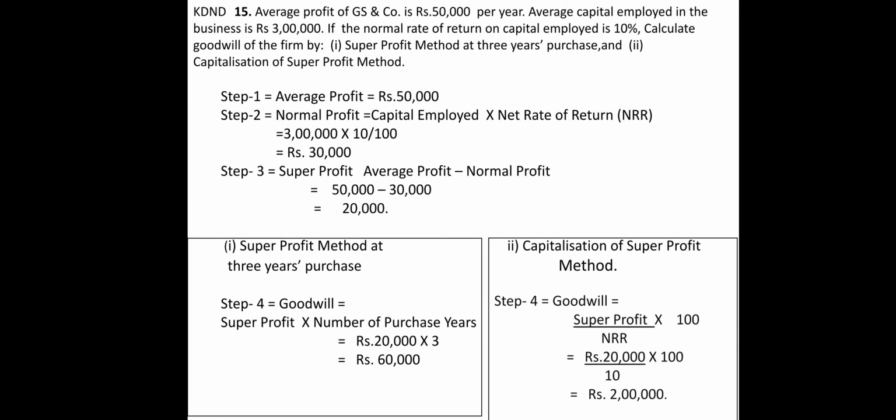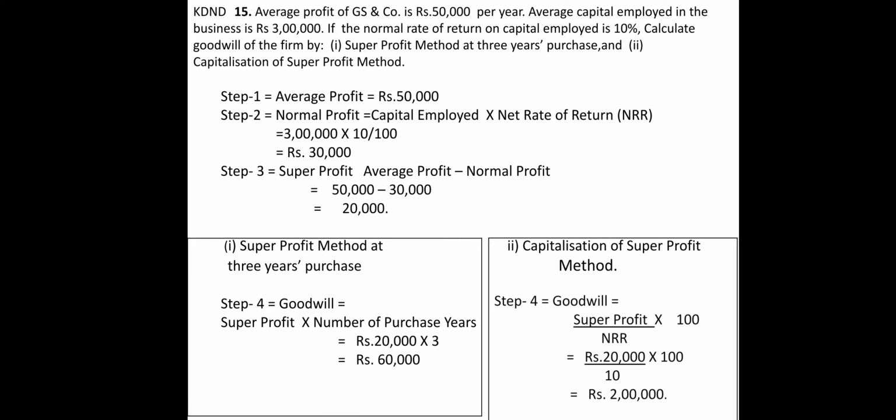Then comes your next sum. Average profit of GS and company is rupees 50,000 per year. Average capital employed of the business is 3 lakhs. If the normal rate of return on the capital employed is 10%, calculate the goodwill of the firm by super profit at 3 years purchase and capitalization of super profit. So both methods you have to use.